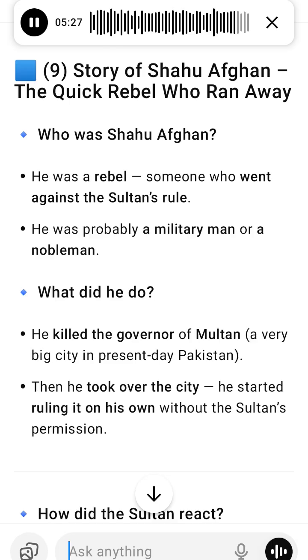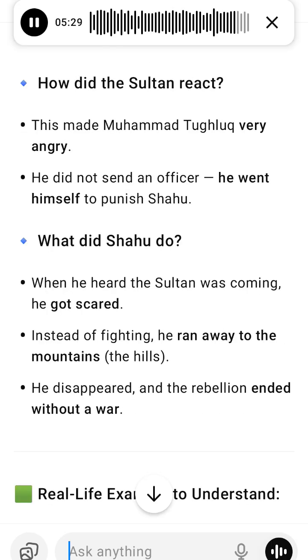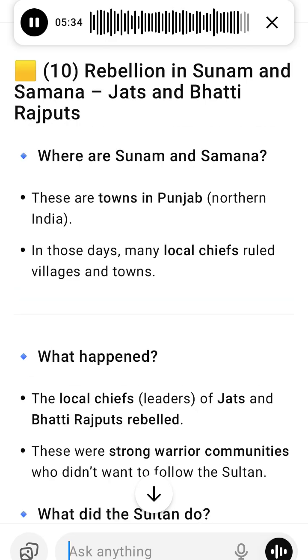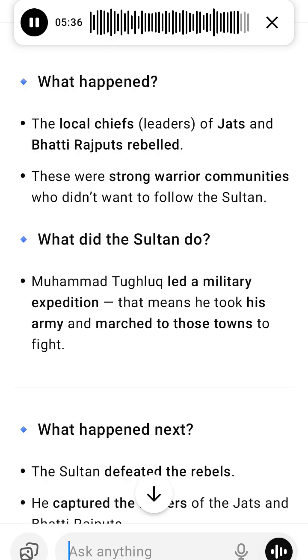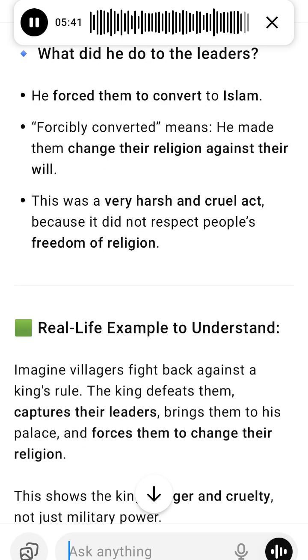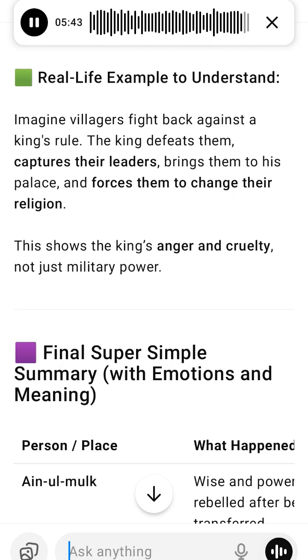8. Ain ul-Mulk Multani's rebellion, the scholar general who rebelled. Who was he? Ain ul-Mulk Multani was one of the most senior and powerful officials in the Sultanate. He had worked since the time of Alauddin Khalji, showing his long service and loyalty. He was not only a brave warrior, but also a highly educated scholar. He was trained in Islamic law, jurisprudence, and religious theology. He wrote a book called Munshat-i-Mahru, which gave detailed information about the administration of Firoz Shah Tughlaq, a later sultan. He was respected for both his sword and his pen, a rare combination.